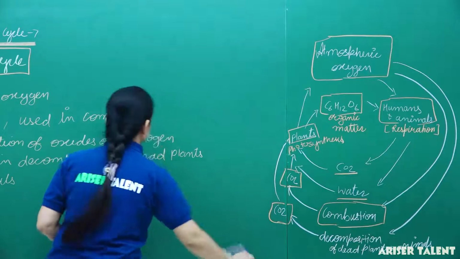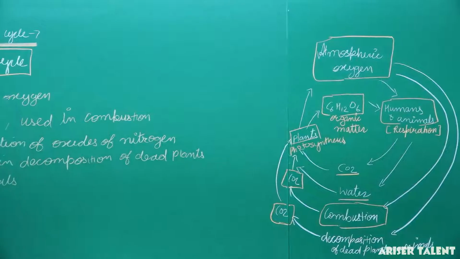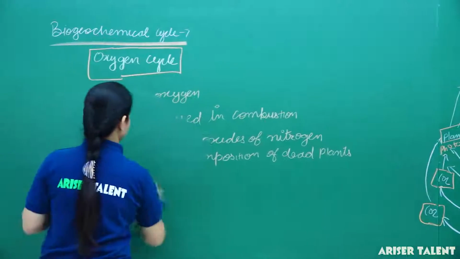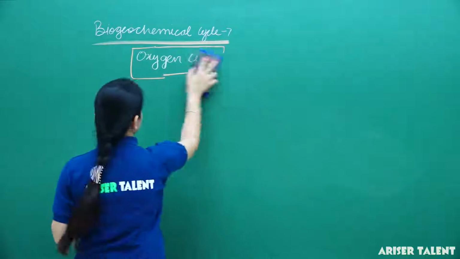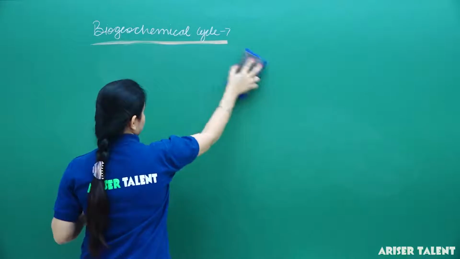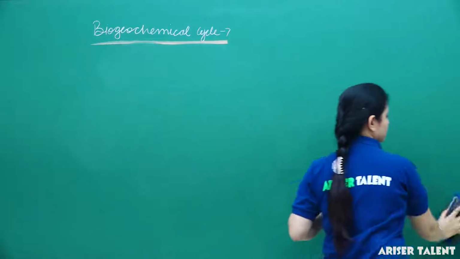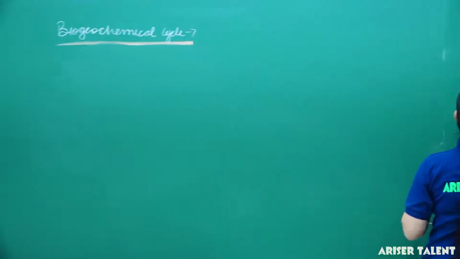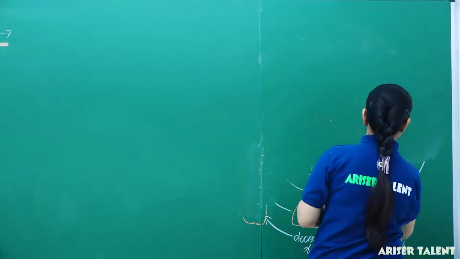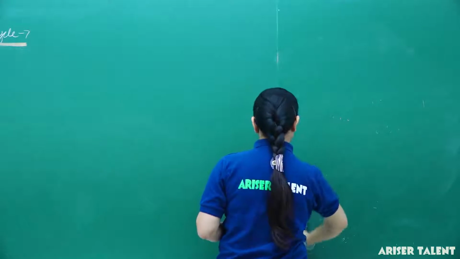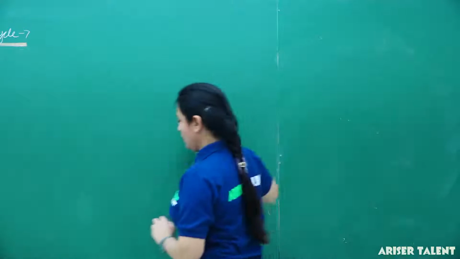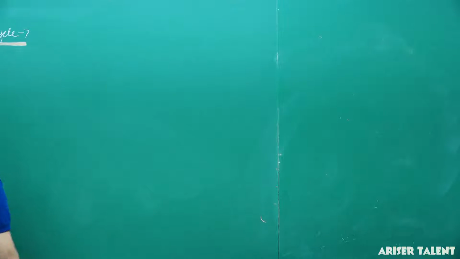Now next we will discuss the carbon cycle. If we talk about the carbon cycle, we know that carbon is very essential.